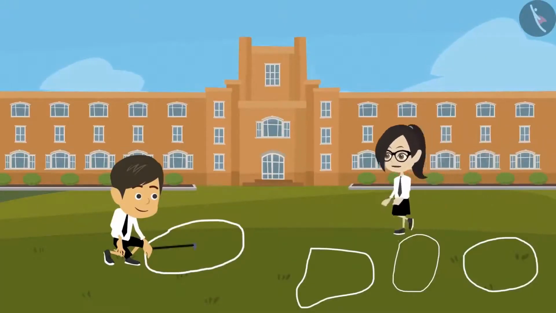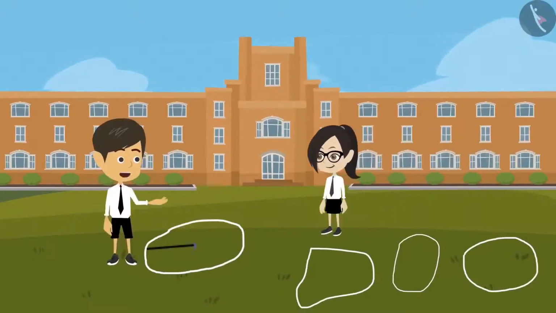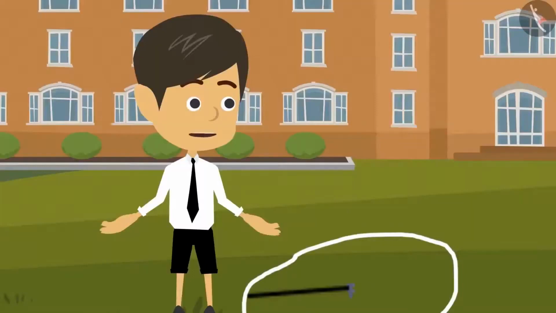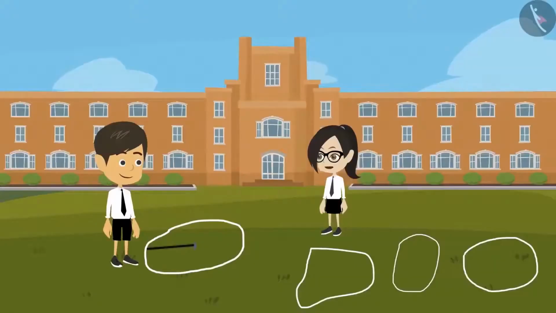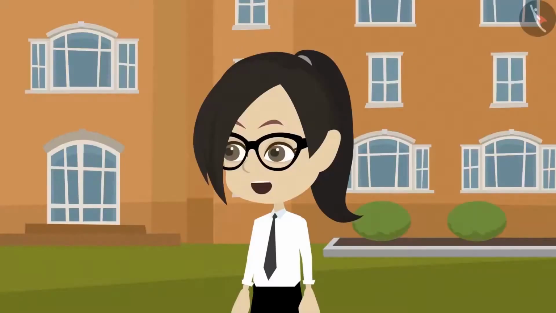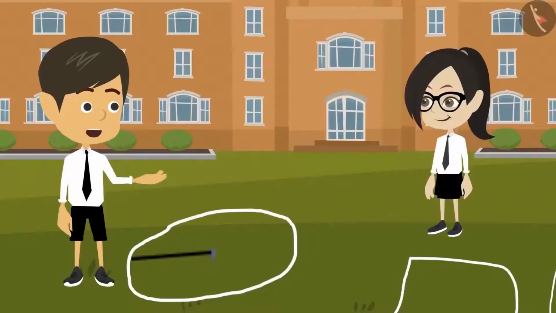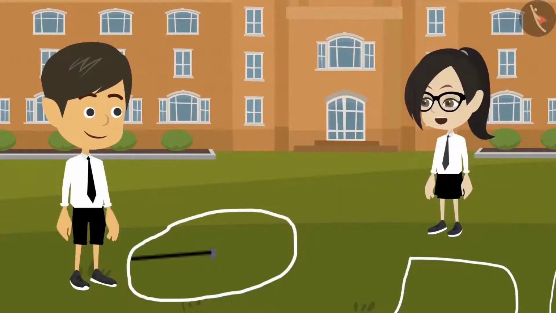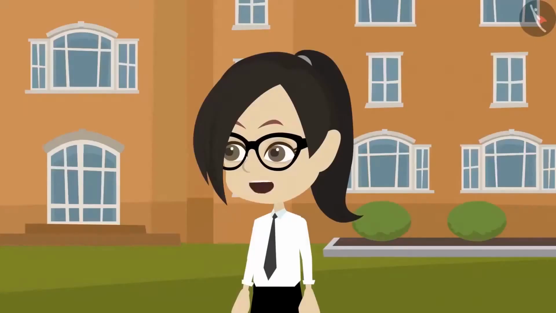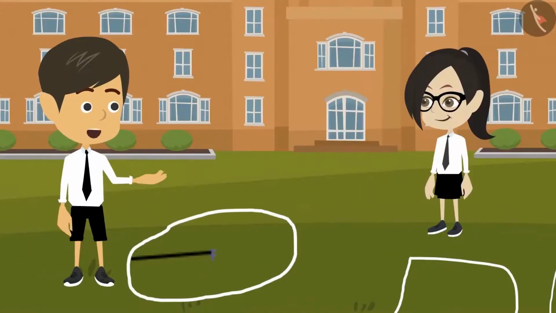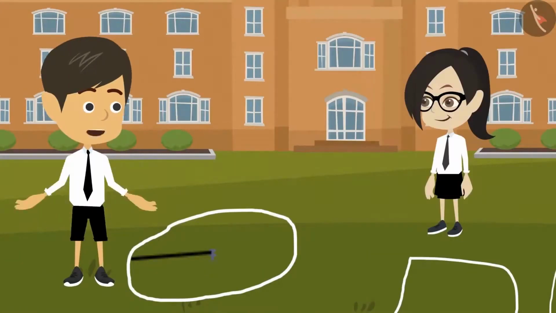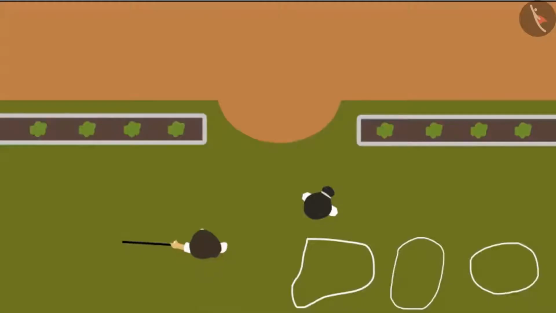What are you making, Riyansh? Sir has given me the duty to make circles. The flags will be placed inside them. Yes, I saw Ayushman placing the flags, but the circle you're making is not right. Why? What is wrong in it? Show me how you make a circle. Only then I can tell you what the mistake is. Okay, I am making it the same way Sir taught us in class. See.